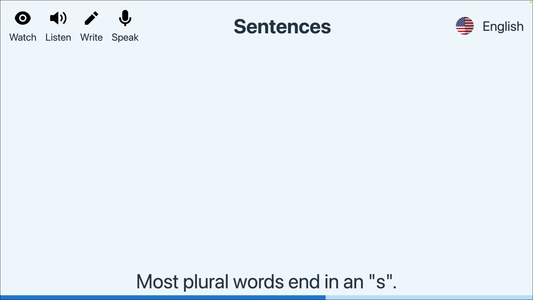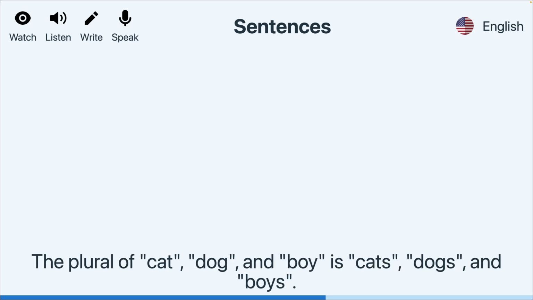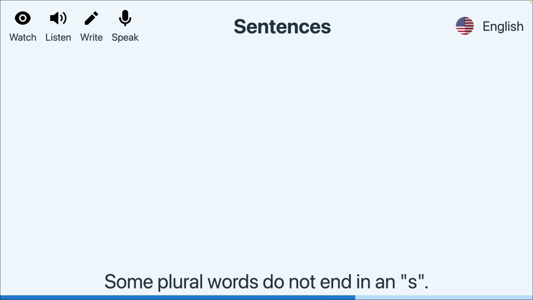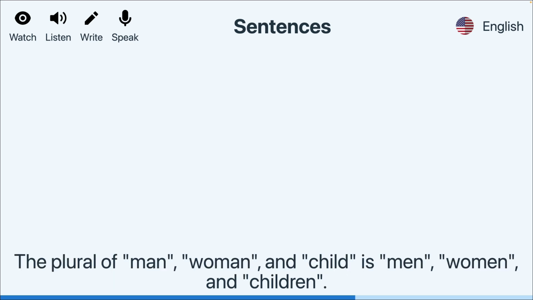Most plural words end in an S. The plural of cat, dog, and boy is cats, dogs, and boys. Some plural words do not end in an S. The plural of man, woman, and child is men, women, and children.